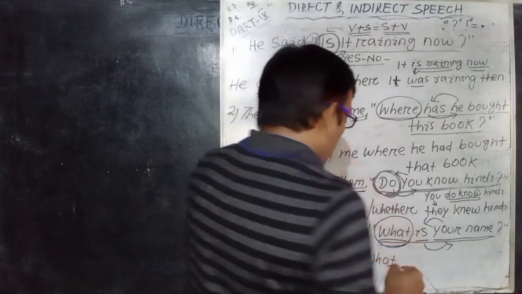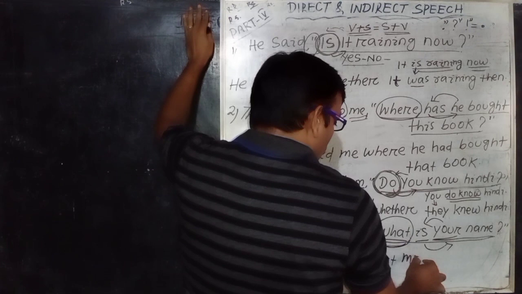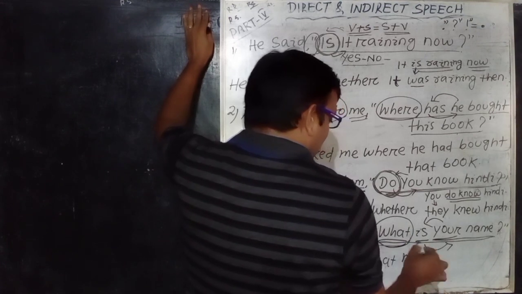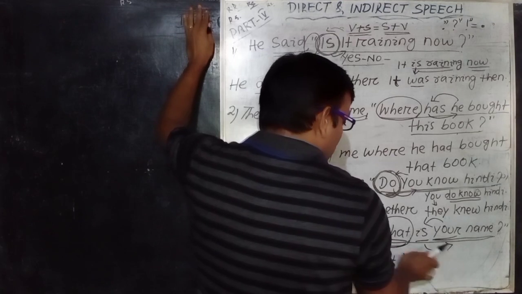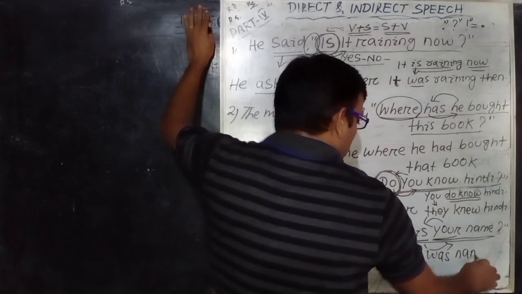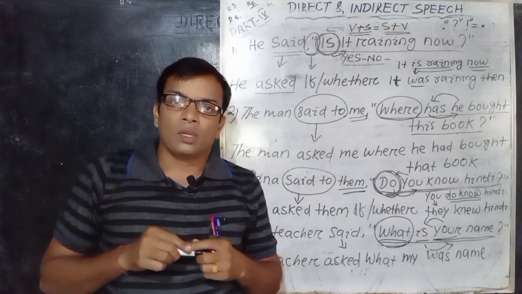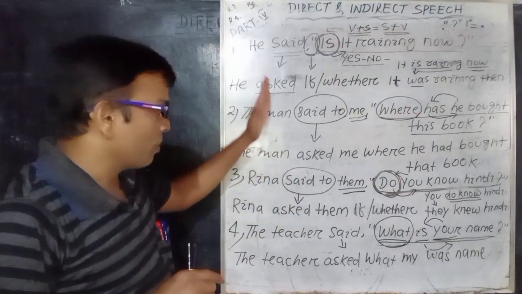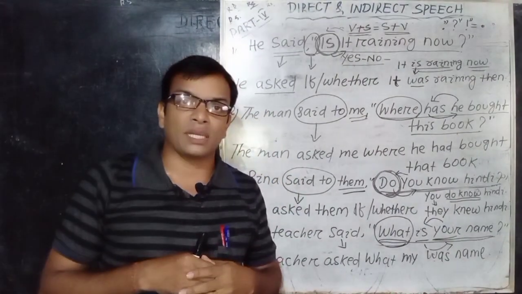Clear? So this particular possessive pronoun, your, will be changed into my. Then is will be changed to was. Then name. That is only a single full stop. Clear? So you should remember the most important thing about the change of an interrogative sentence.